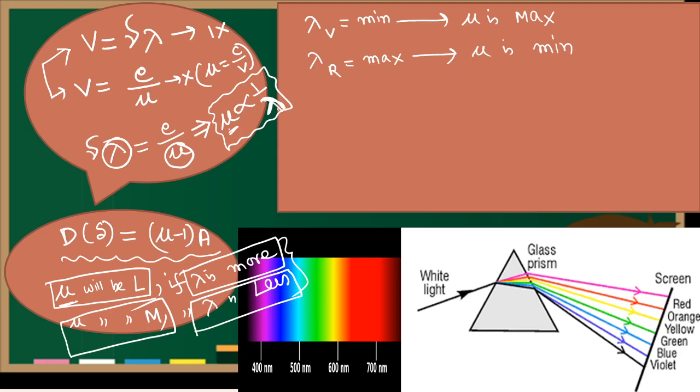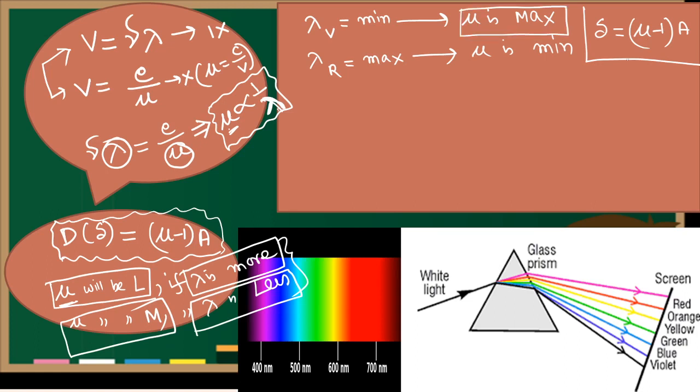Now finally use this formula. The deviation is mu minus 1 into A. So if mu is more, then deviation will be more. By this expression, it is clear that deviation will be more if mu is more.